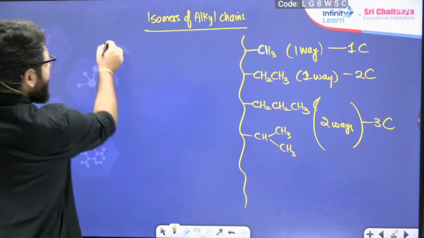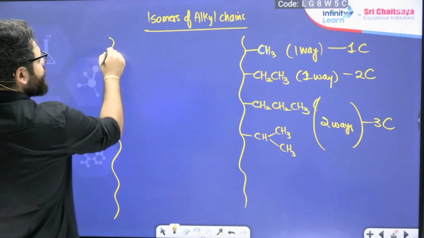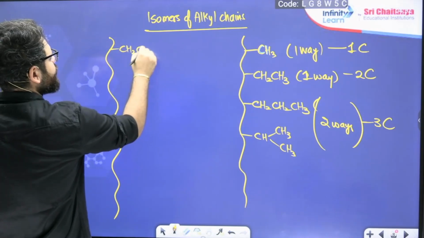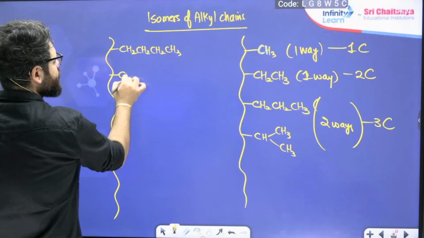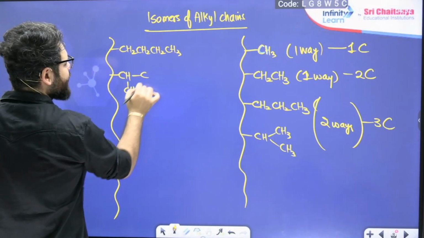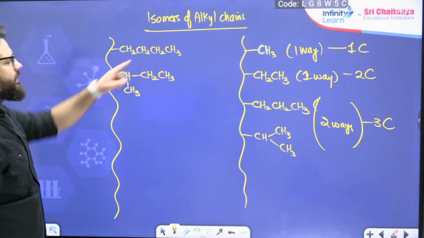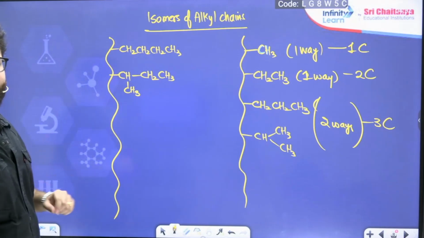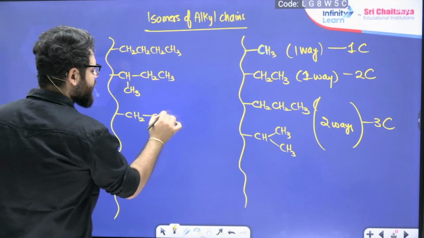And wherever we have 4 carbons to attach, there will be 4 ways. One is butyl. One will be isobutyl. One will be secondary butyl. This is N-butyl. This is secondary butyl that I am writing here. Then you can have isobutyl, which looks like this.